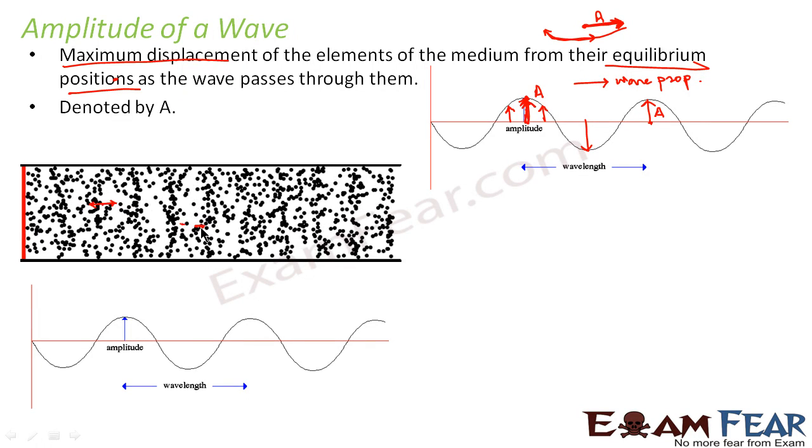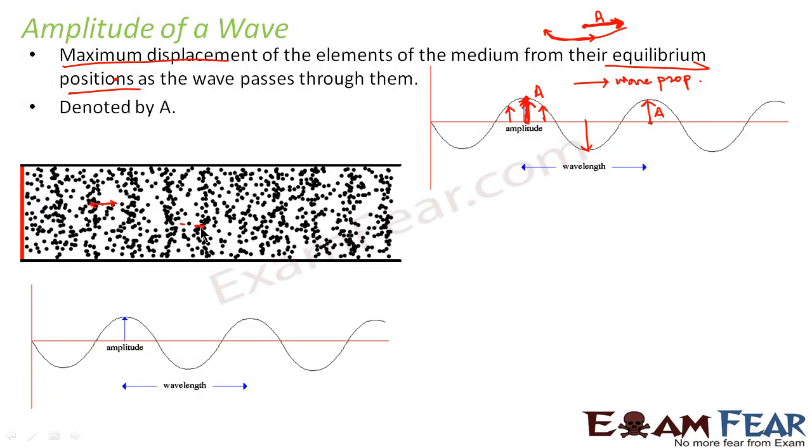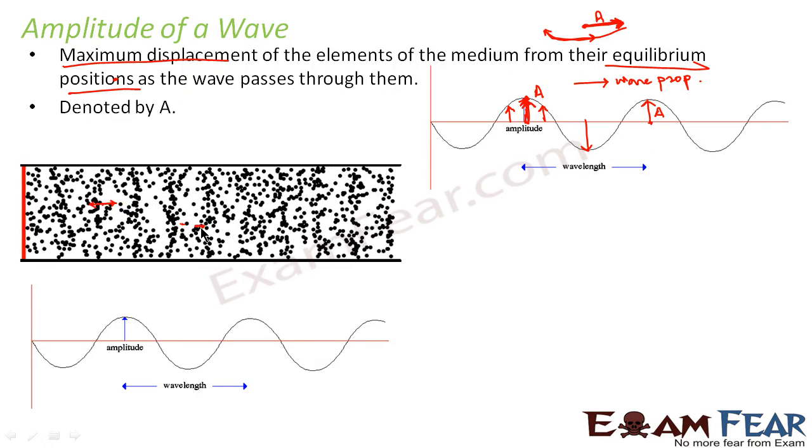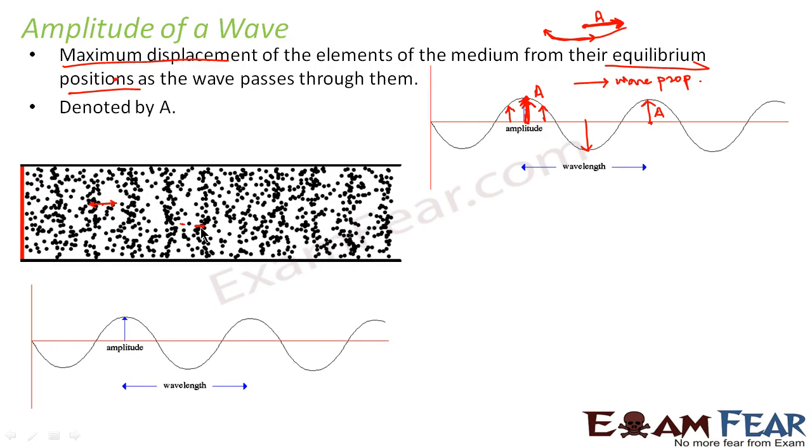moves very little. So that means for the particles which are in the compressed regions, when the compressed region passes through a particle, the particle oscillates very less. Whereas when the rarefaction region passes through a particle, that time the particle gets more space, right? Let us think of the situation in this way.